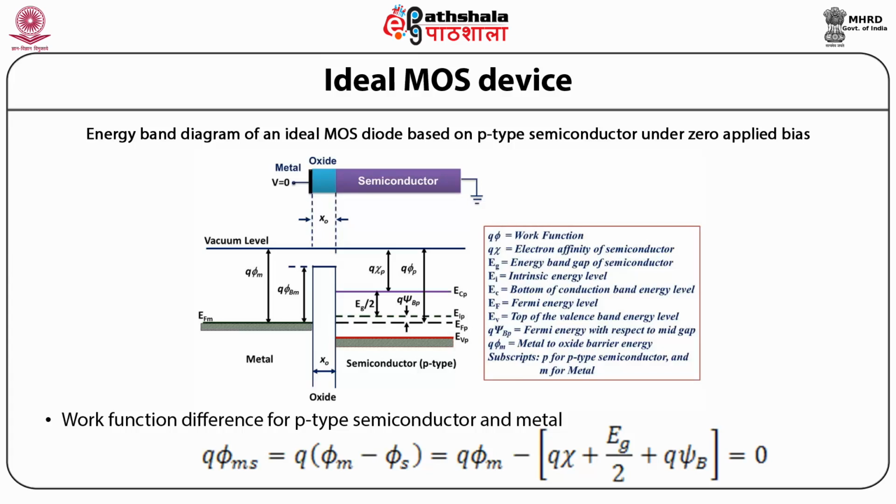So, when an ideal MOS diode is biased, that is, a positive or a negative voltage is applied, three cases arise at the semiconductor surface. We will discuss the three biasing conditions for an ideal MOS diode.